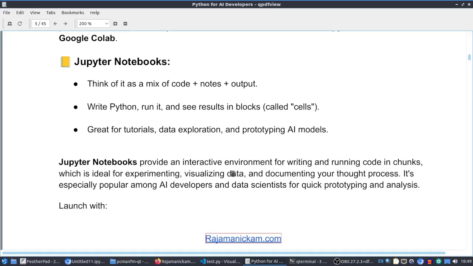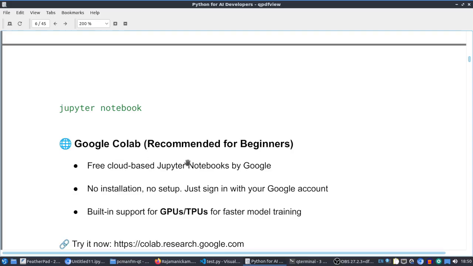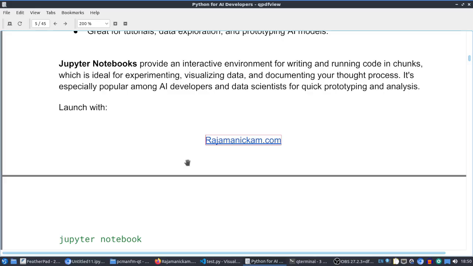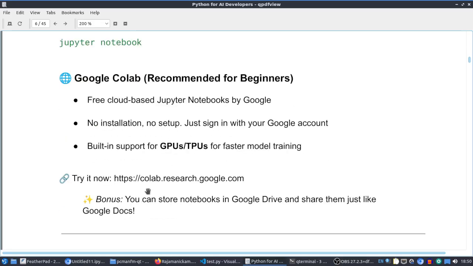Before going into Jupyter notebooks, first we can check this Google Colab. It's very beginner friendly. Jupyter notebook we have to install and set up in our local, right? The same thing is available in the cloud, Google Colab. So we can just visit that website, colab.research.google.com, and we can just start using that notebook.